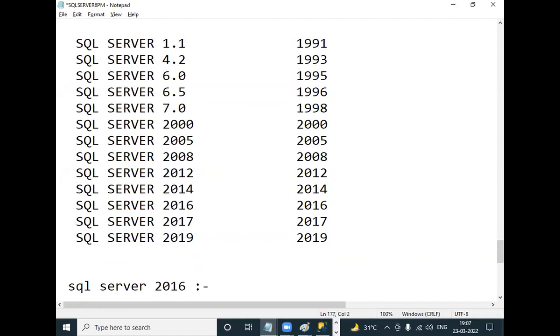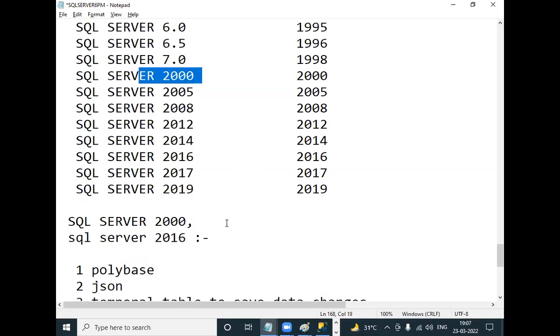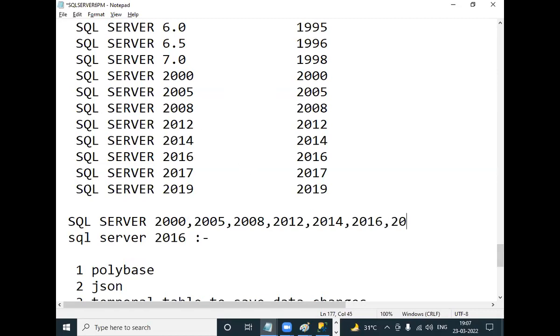Then what versions do you write? You write from 2000, because SQL Server became popular from this version, from 2000 onwards. 2000, 2005, 2008, 2012, 2014, 2016, 2017, 2019.